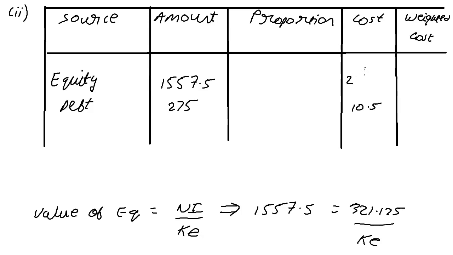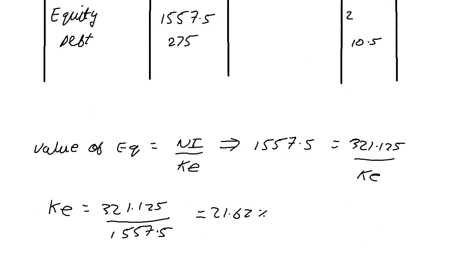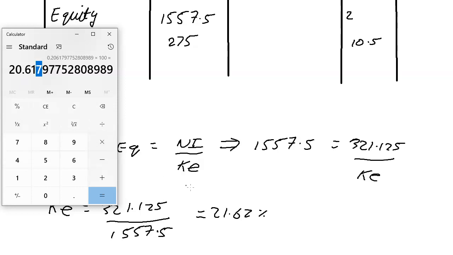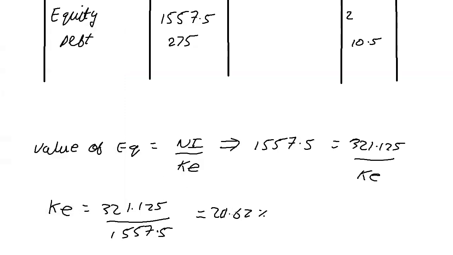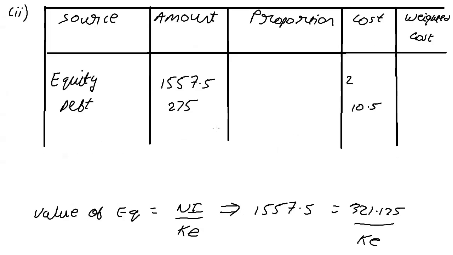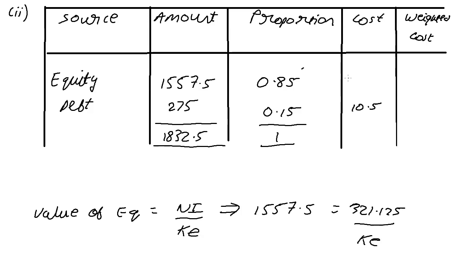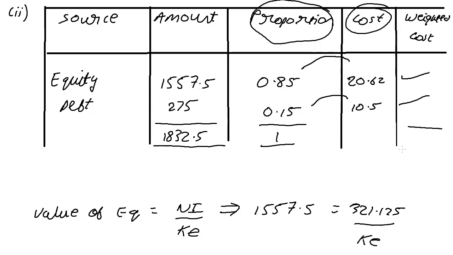Be careful, I hope I've written that correctly. Going back upstairs, the cost of equity is calculated as 20.62%. Now we multiply proportion into cost. So these two into these two to get numbers here, and the total will give us WACC.